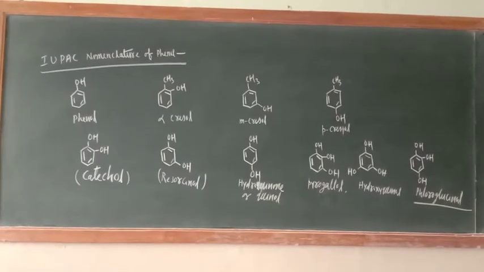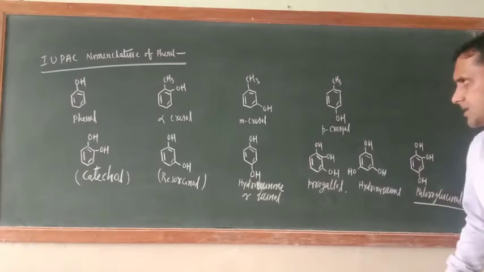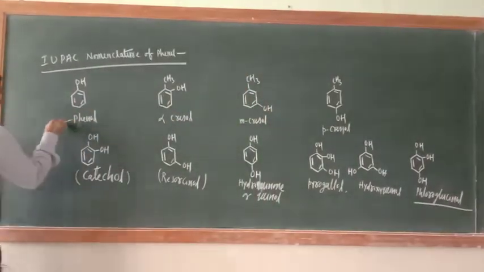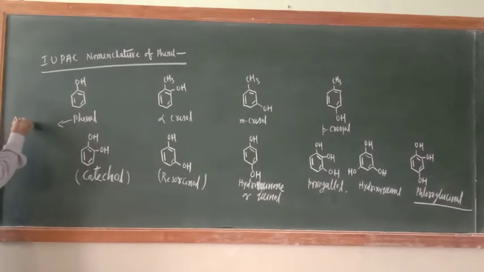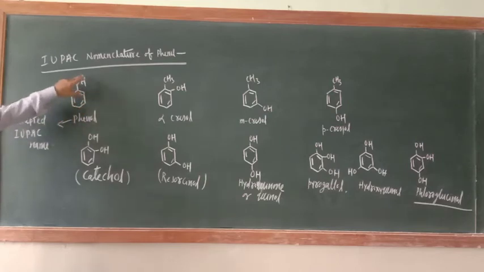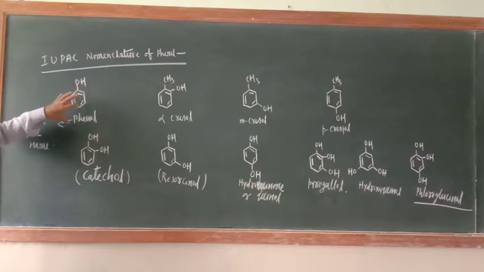Okay, so just see, the first compound is phenol. This is accepted IUPAC name. Okay, accepted IUPAC name, no problem. Now if other group or substituents is getting attached with this compound, so that will be named as derivatives of phenol.